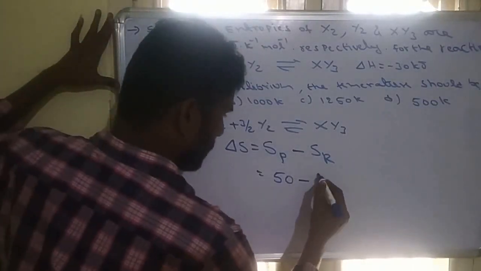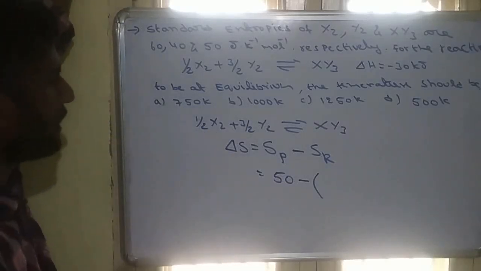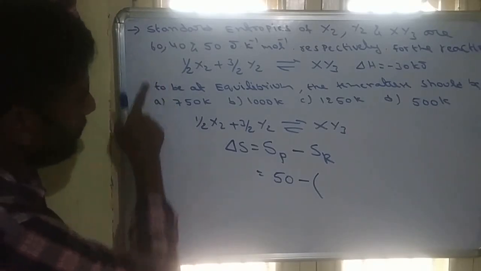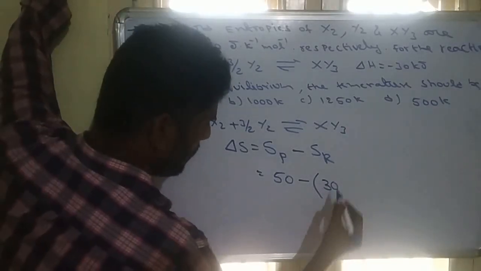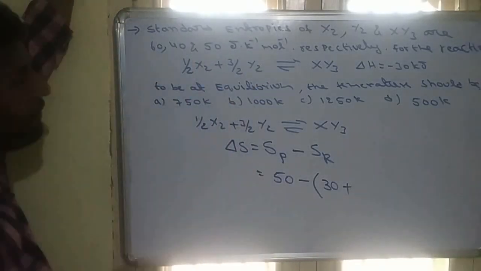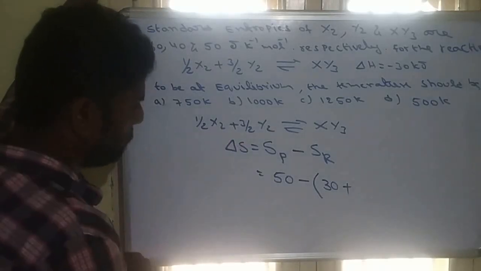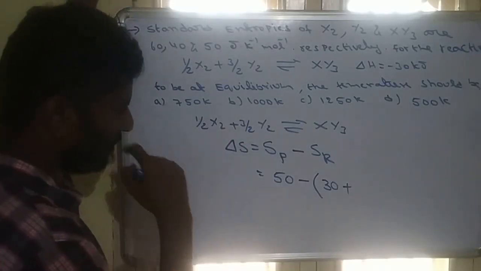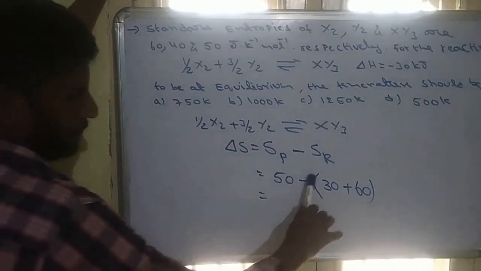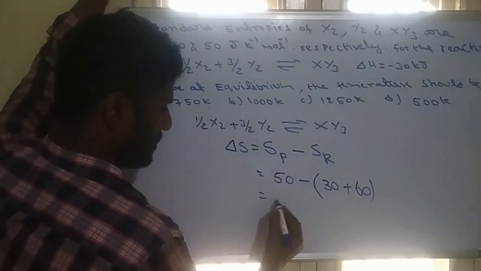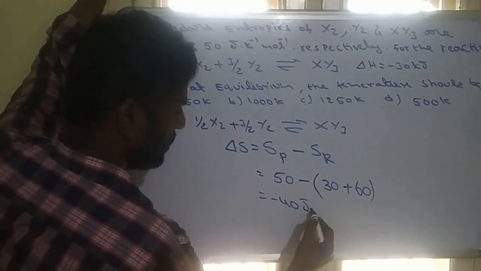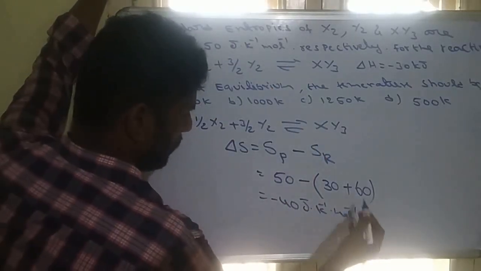Similarly, minus reactants entropy. Reactants will be X2, a half mole is given, 1 by 2 X2. X2 value is given as 60. 1 by 2 into 60 will be 30. Plus another reactant is Y2. Y2 value is given as 40, but moles are 3 by 2. 3 by 2 into 40 will be 60. So total will be 90. 50 minus 90 will be minus 40. Delta S units are given in joules, so it will be joule per Kelvin per mole.